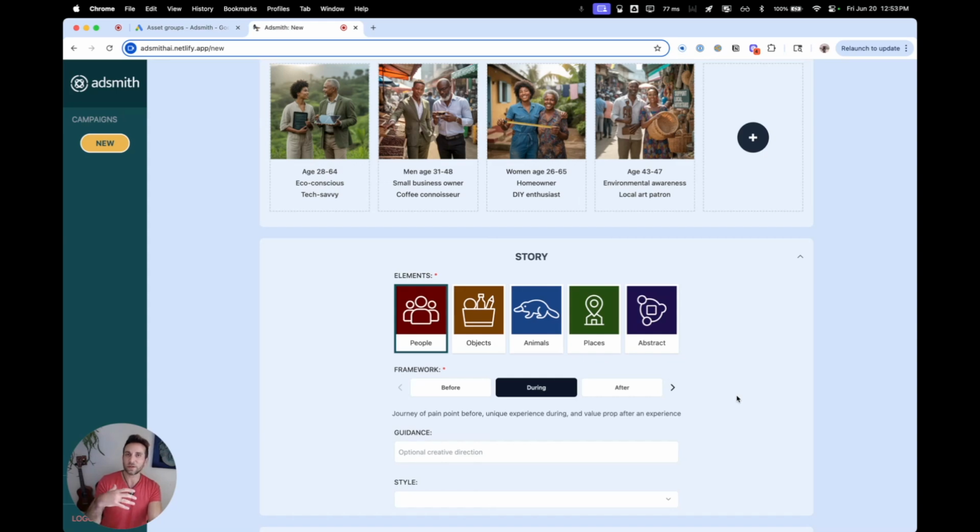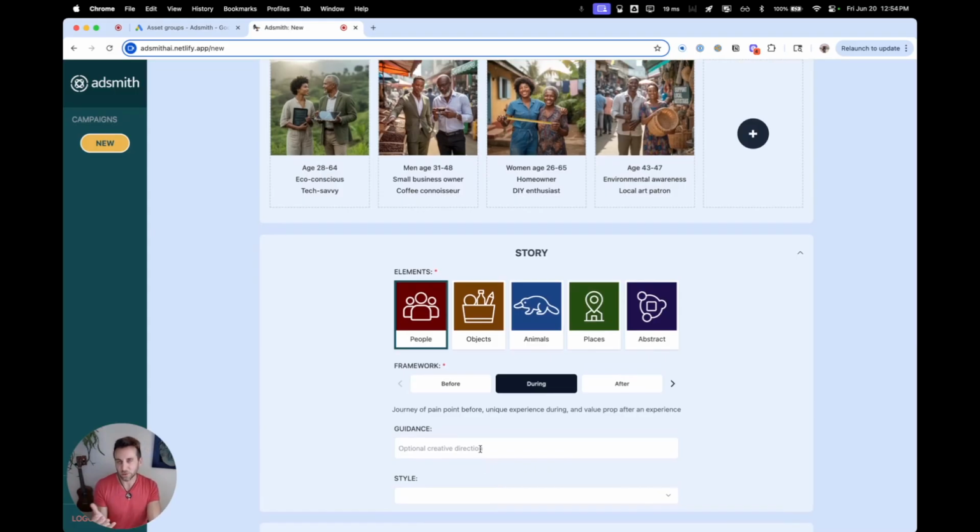And then in terms of a storytelling framework, we use this. We have a bunch baked in that kind of kick the LLM, the AI, in a different creative direction. Gives it a little bit different variation, so we get a wide variation of content. We have a lot of storytelling frameworks here that we can pick from. So we'll just go for the during shot of the before, during, after story of getting the solar panel installation.